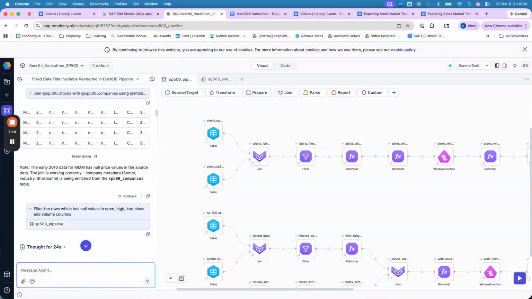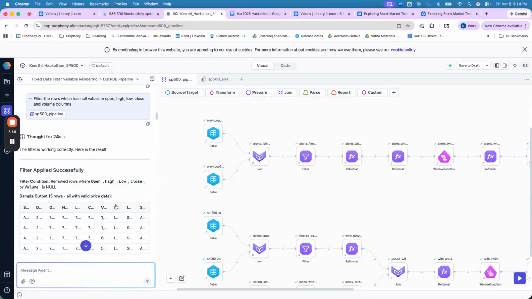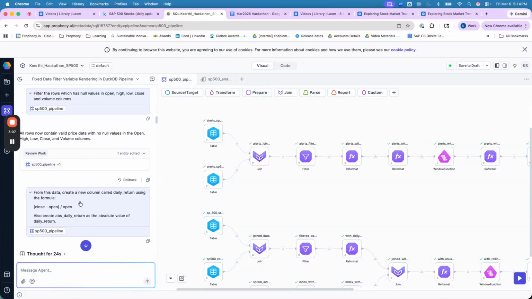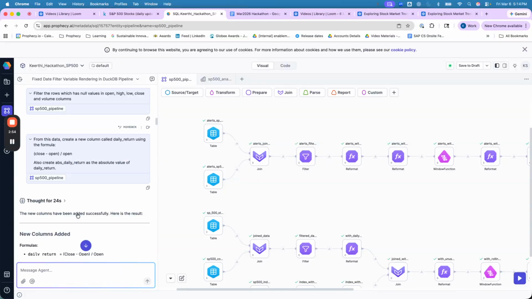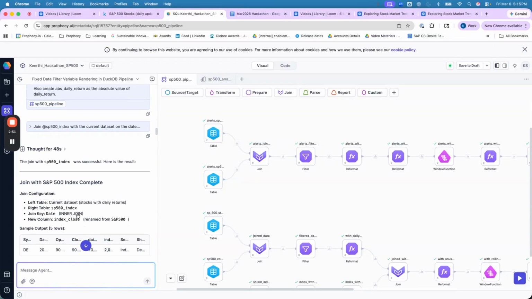So after joining, I asked to remove the null values, and then I can proceed to detect the unusual movement. Before proceeding, I asked to create a column called daily return. It helps me understand based on the opening and closing price, and that gives the absolute value of return. So I also asked to create an absolute column, though the AI might have created it even without me specifically asking. As I give commands on the left, it quickly helps me build the pipelines on the right. That's a great feature, where I can visually see which exact step it is currently working on.